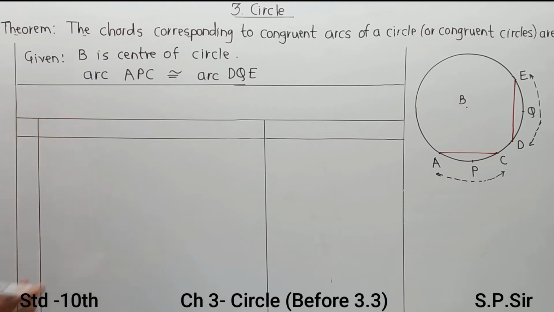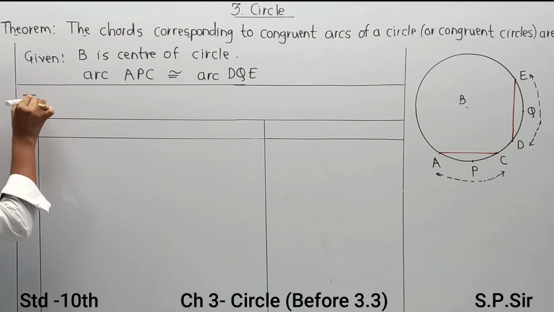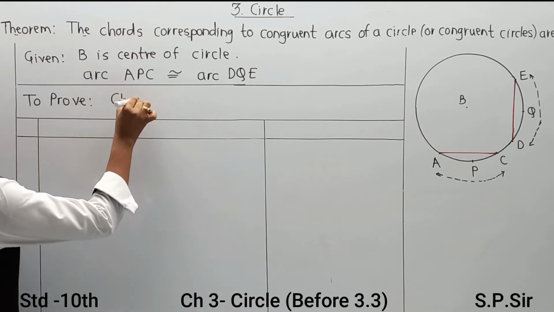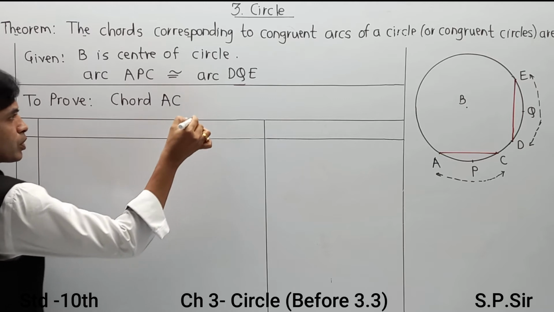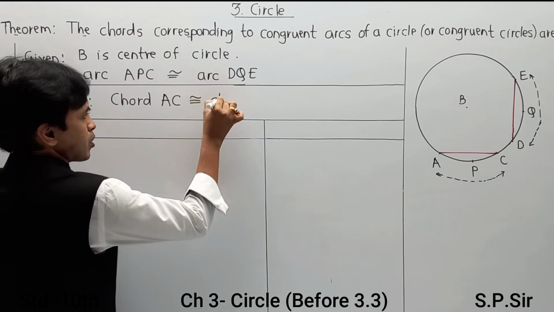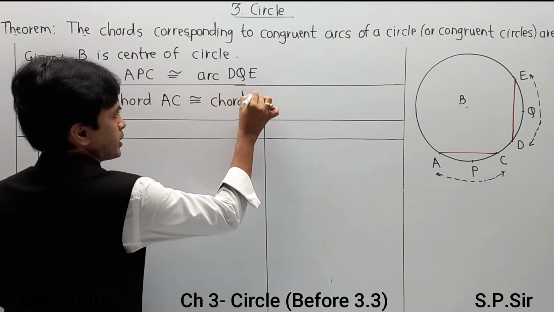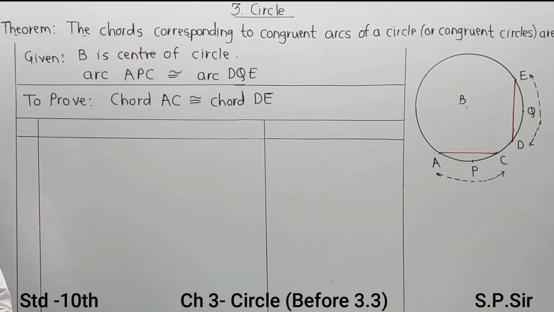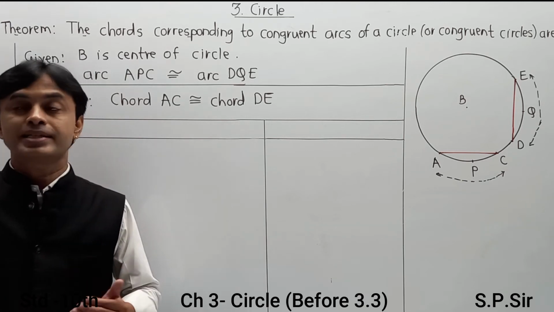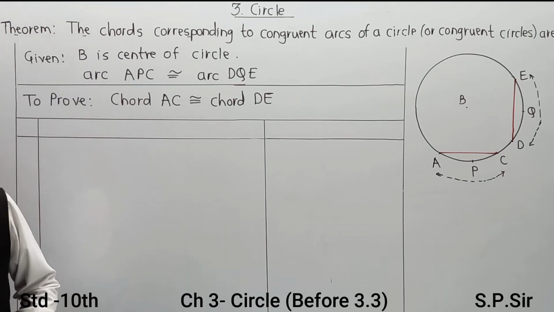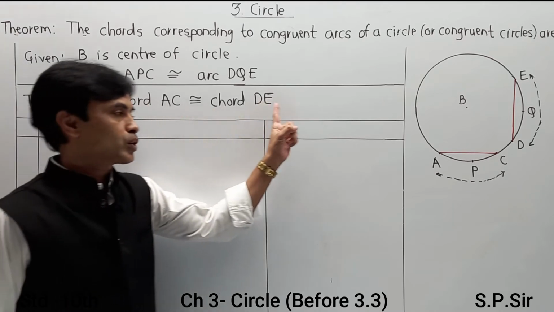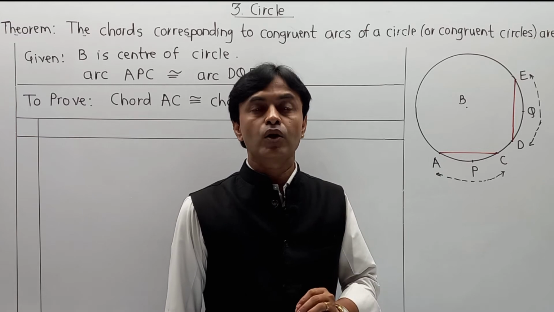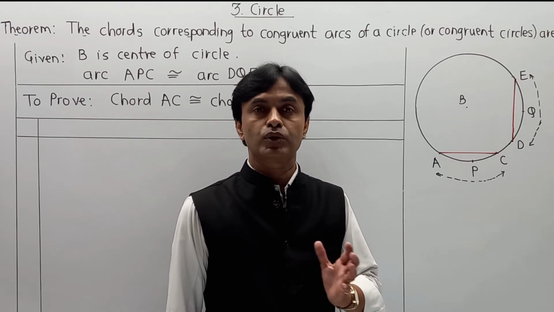So in order to prove chord AC is congruent to chord DE, this is nothing but the proof required over here. In this case there is some additional construction required that I am going to draw now. If you want to prove AC congruent to DE, they must be part of some triangle or some quadrilateral or like that, so that we can show them congruent.